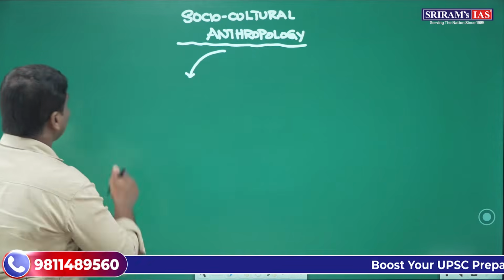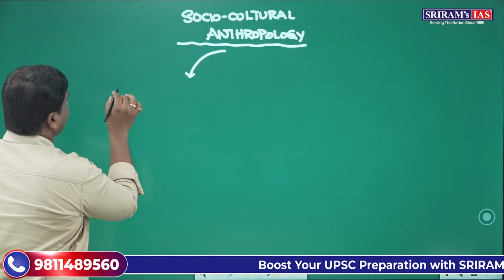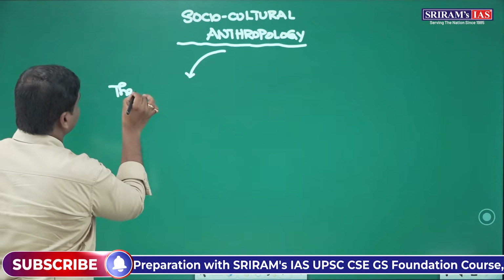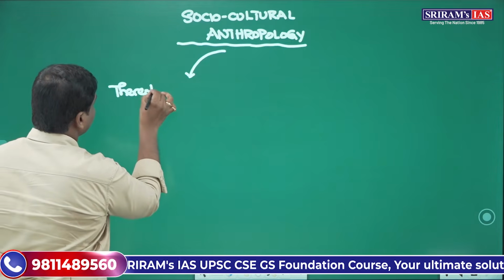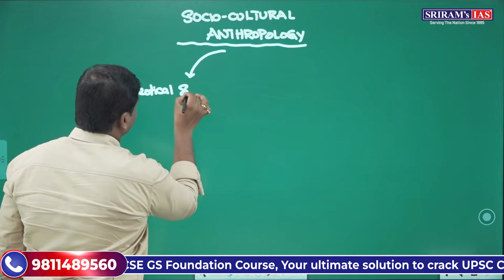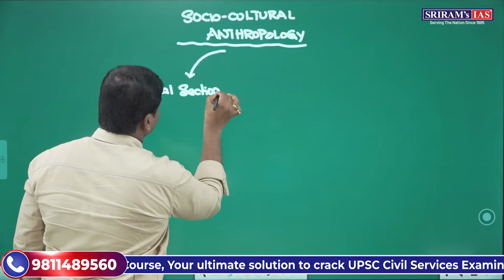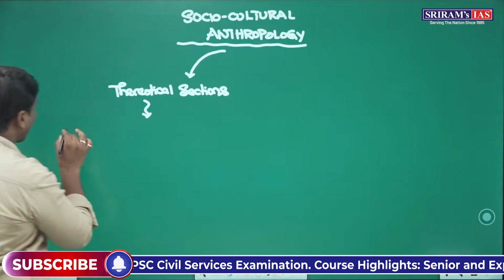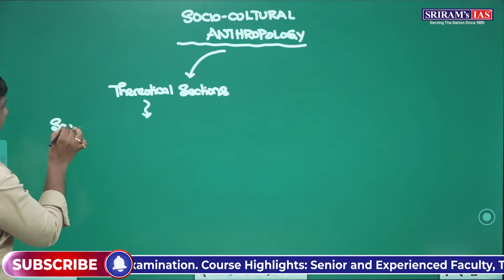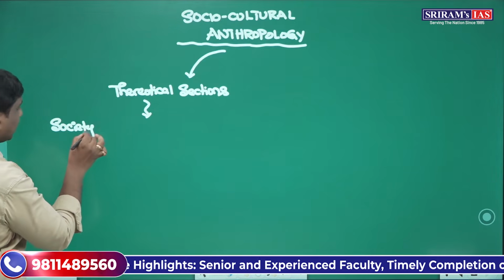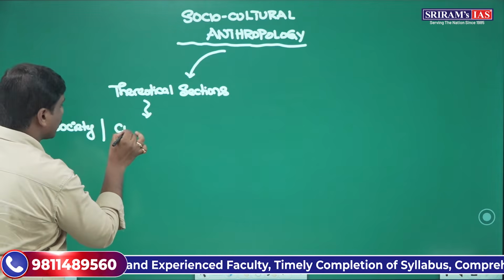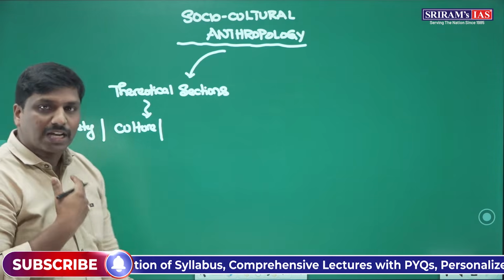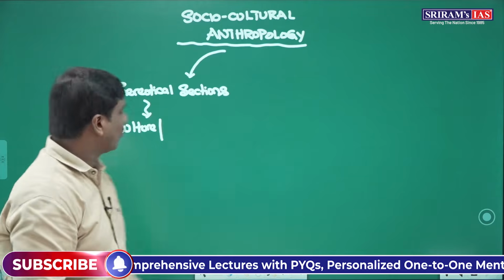Here you will study the theoretical section in anthropology, that means various aspects like what is basically society. This would be one thing. Then what about culture? How is culture different from civilization? How has culture evolved in human beings? That would be one thing.